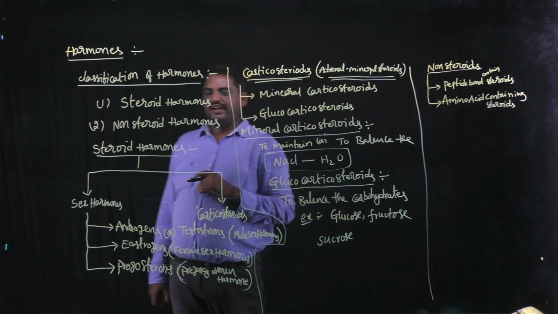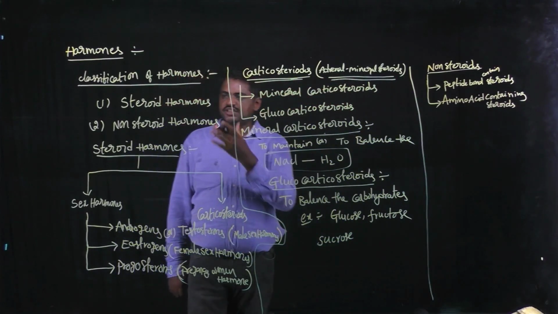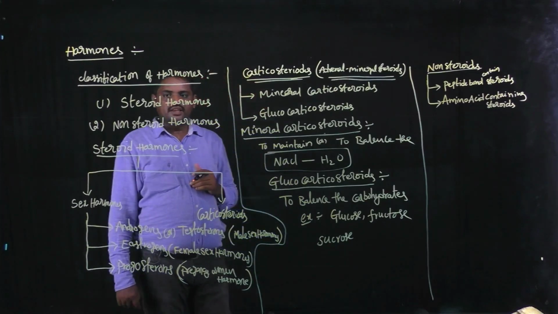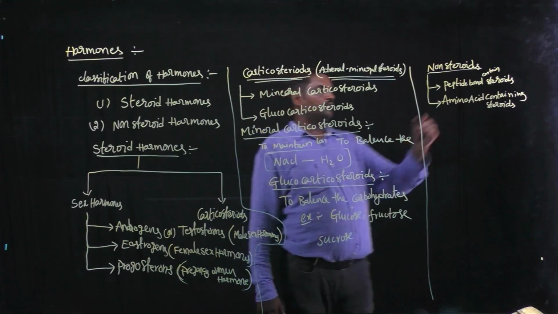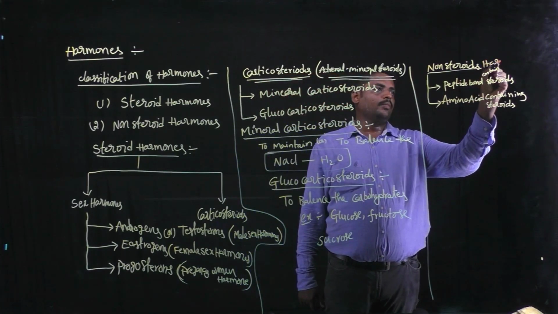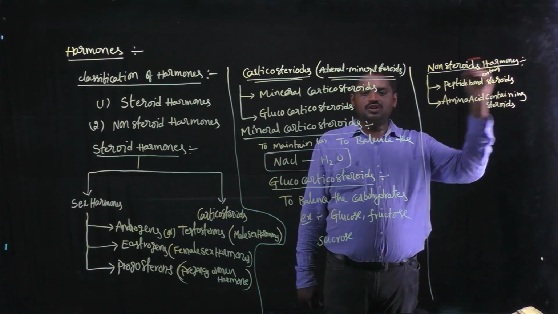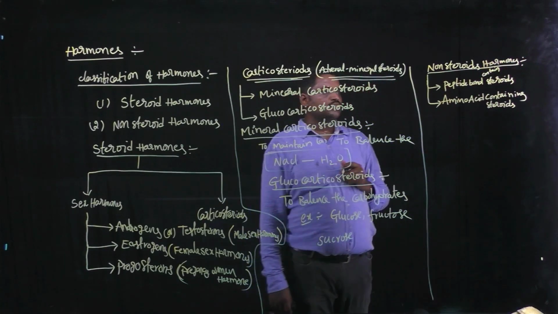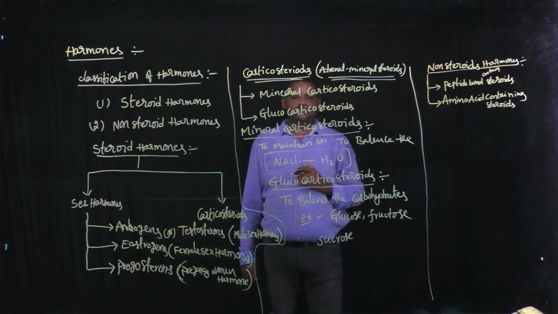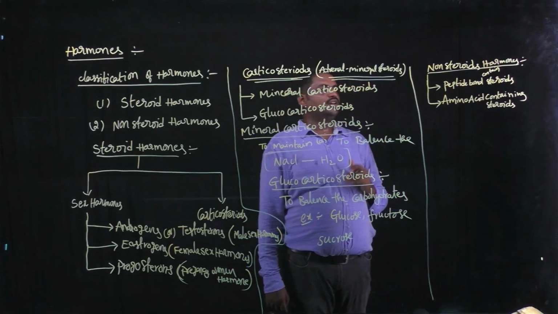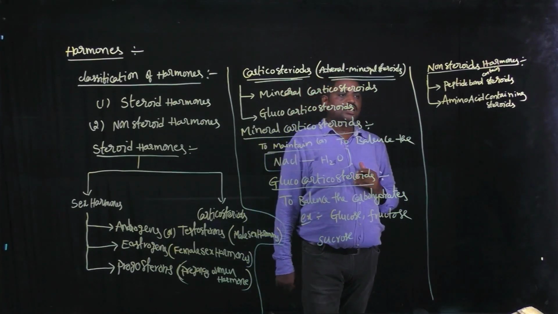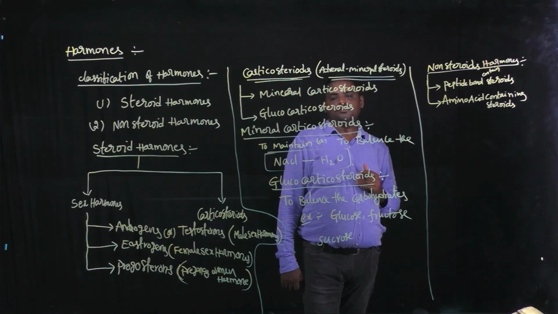Hormones are subdivided into two categories. Previously I just discussed one. First category is steroid hormones and the second category is non-steroid hormones. So non-steroid hormones are also subdivided into another two categories. First one, peptide bond containing non-steroid hormones, and second one, amino acid containing non-steroid hormones.